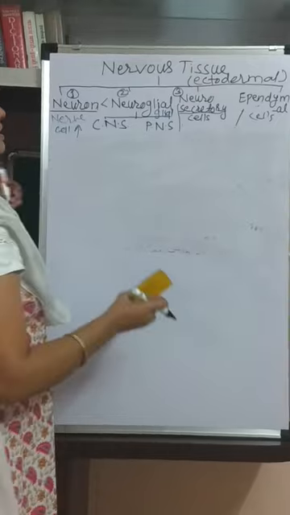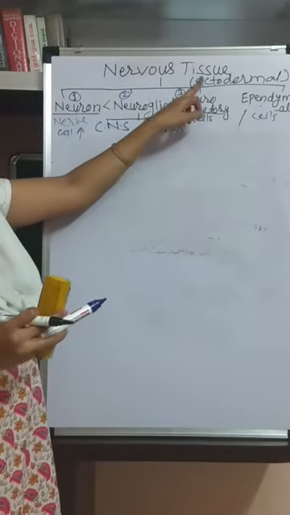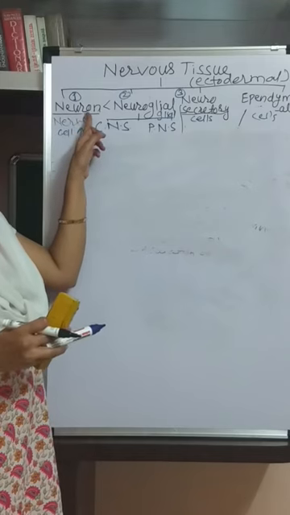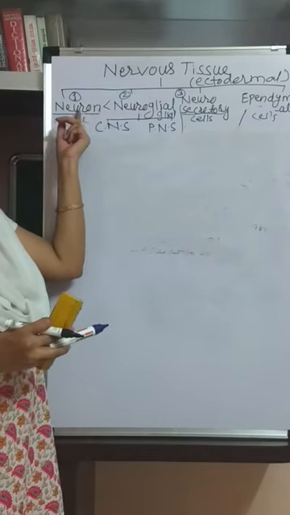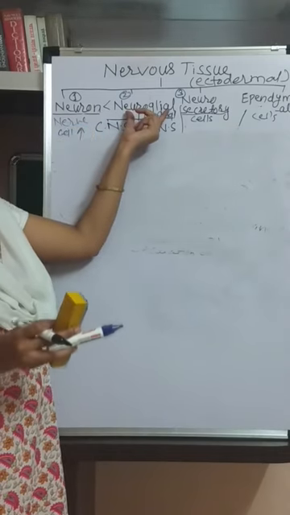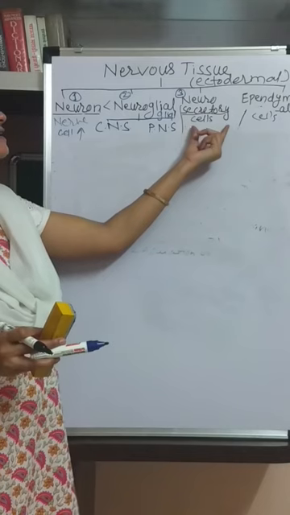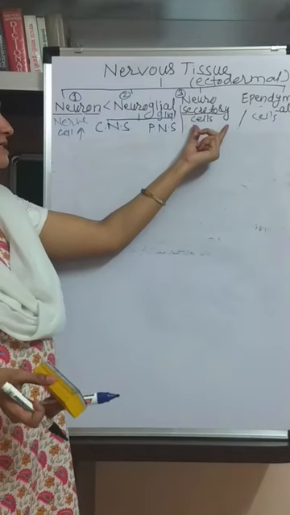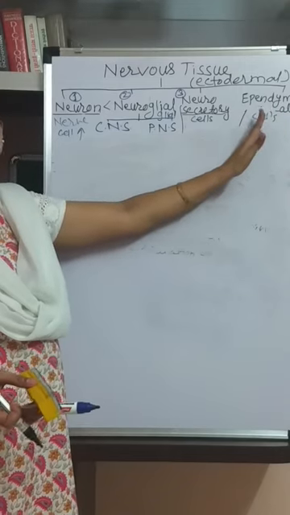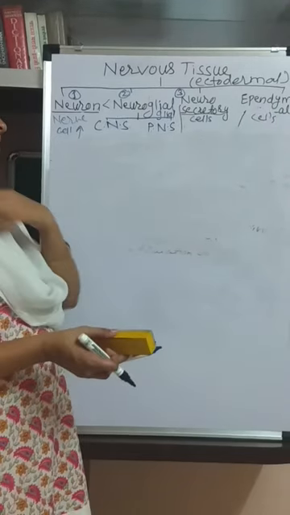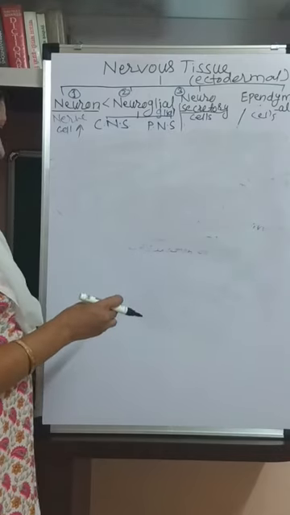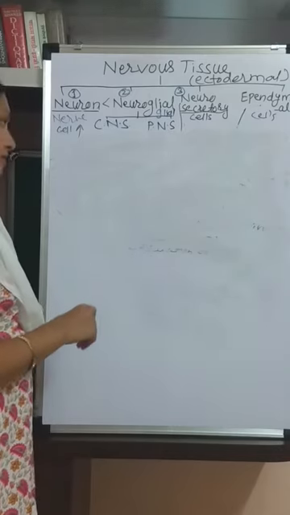So these are the main 4 types of nervous tissue. Neuron, the first main type of the nervous system, the functional unit. Then neuroglial cell, the supporting and protective cells. Neurosecretory cell, secretion of some substances inside the brain. And ependymal cell particularly secretes the cerebrospinal fluid. Cerebrospinal fluid is also helpful to give nourishment to the brain and the spinal cord. Okay.